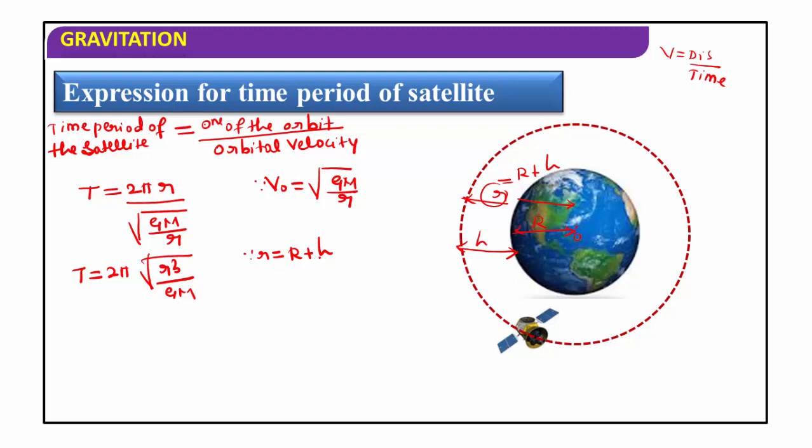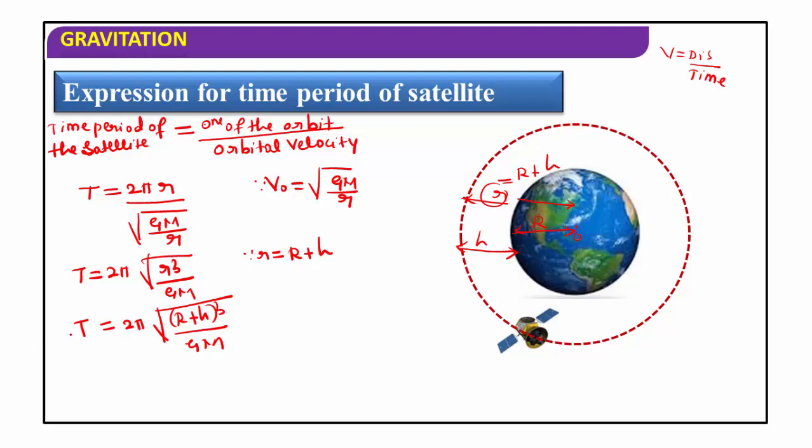Small r is equal to R plus h. Substituting this value, we get the time period of the satellite. T is equal to 2π root of r cube divided by GM, and r is R plus h whole cube. So T is equal to 2π root of (R plus h) whole cube divided by GM.